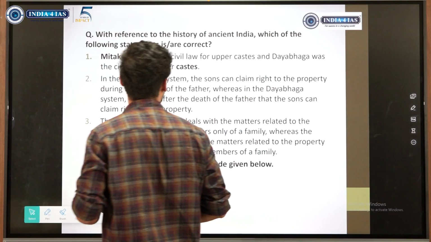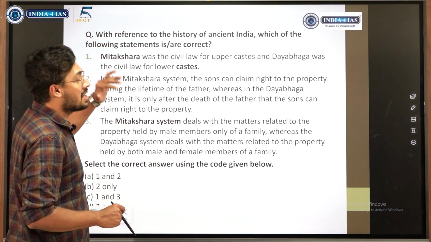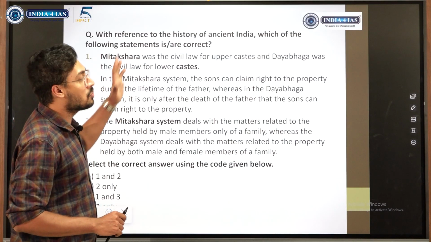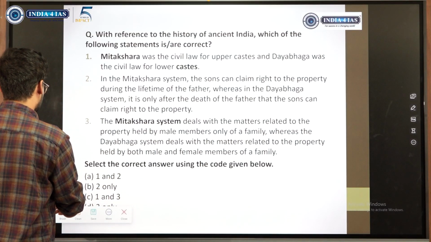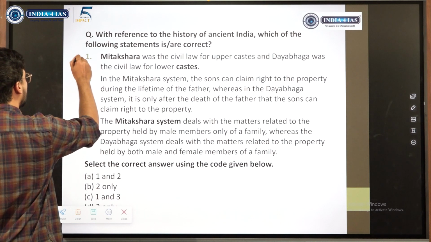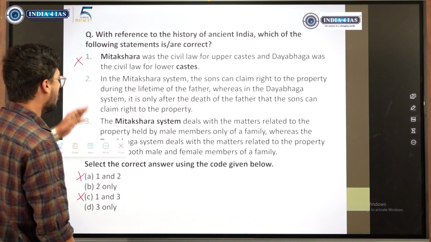Mitakshara was a civil law for upper caste and Dayabaga was civil law for lower caste. So this differentiation was not based upon caste, it was based on region. The first statement, when noted for the first time, we could have accepted because we do not know anything about it. But having said the details about Mitakshara and Dayabaga, we know that one is wrong. If one is wrong, which of the two is correct?